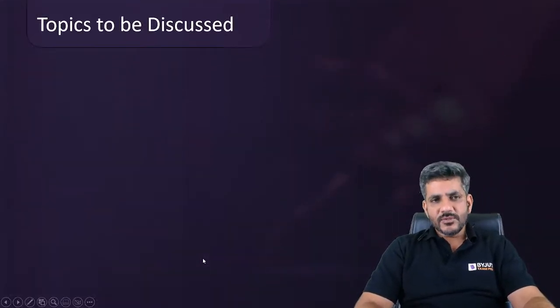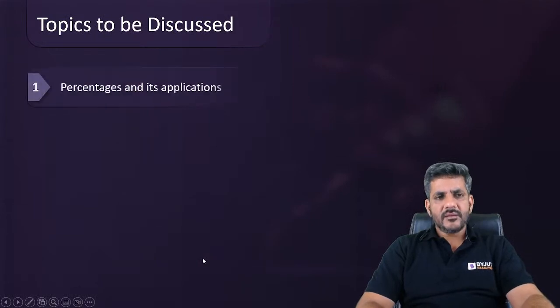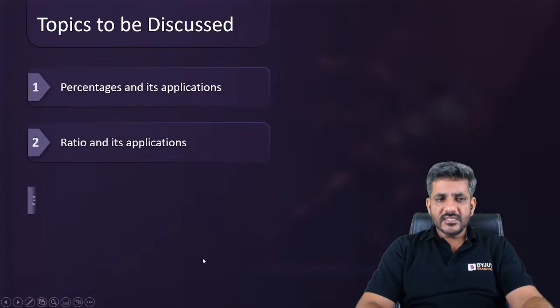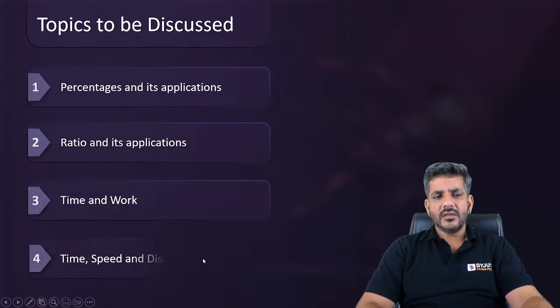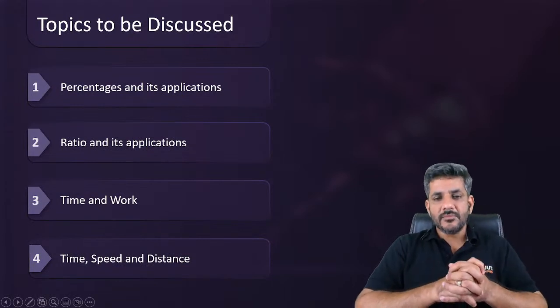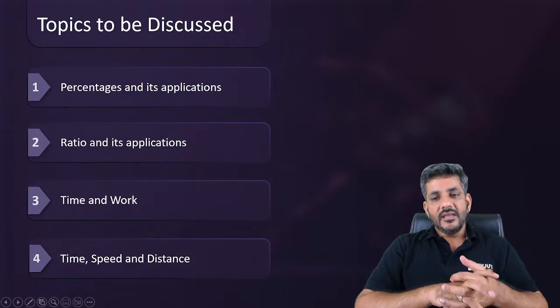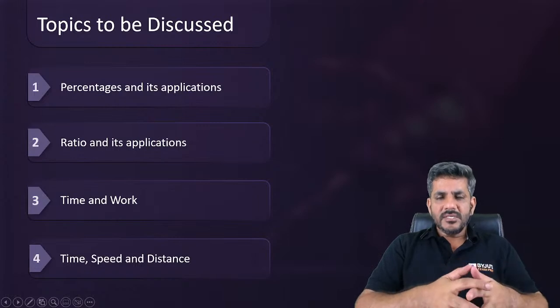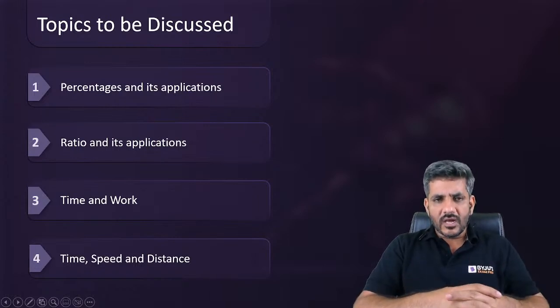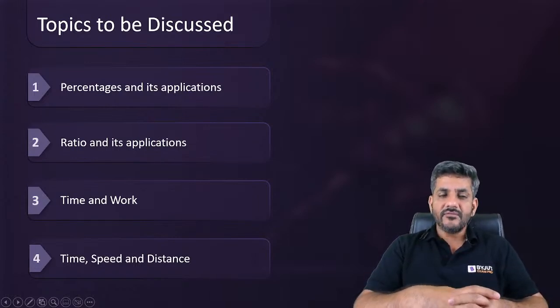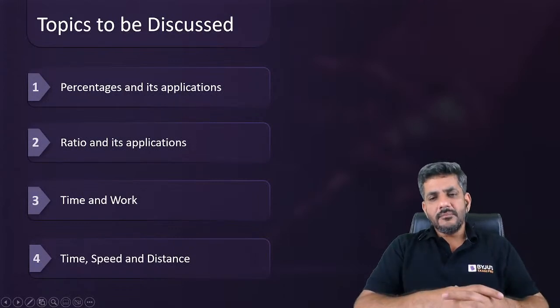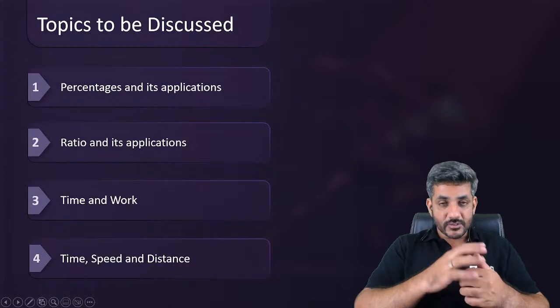So in today's class, we are going to discuss some of the topics like percentages and its applications. We'll be talking about ratios and its applications, time and work, and then time, speed, and distance. These are the four primary areas from arithmetic that we are discussing in today's class. I will try to discuss a little bit of the formulas required for the NMAT exam from these topics. And after that, we'll be discussing a good number of questions, the way we did in the previous